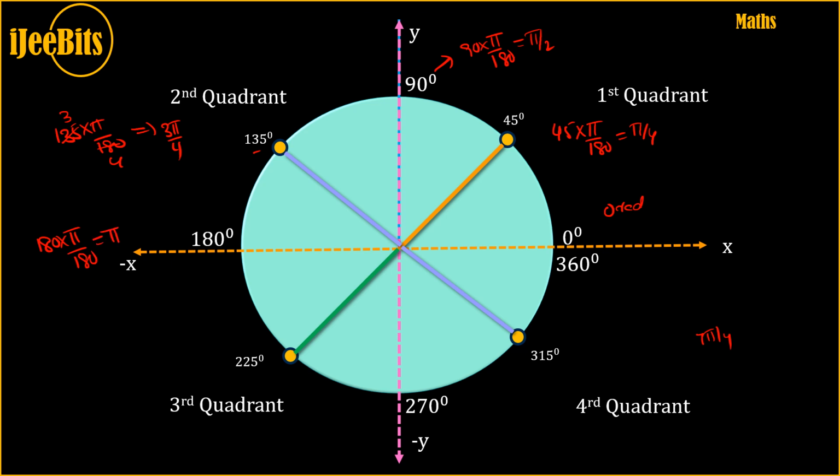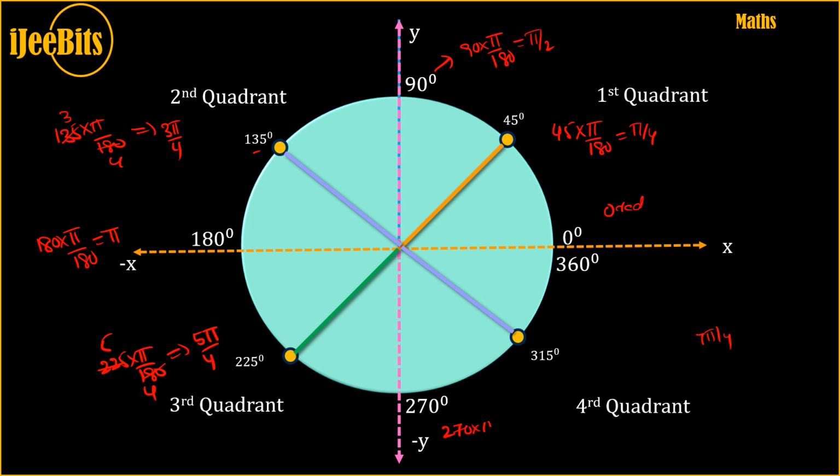So this is pi. Then 225. So 225 times pi by 180. How much do you get? 45 fours are 180, 45 fives are 225, which is 5 pi by 4.